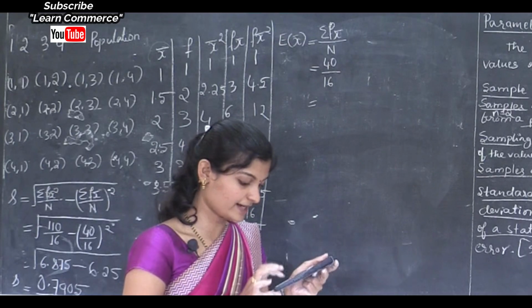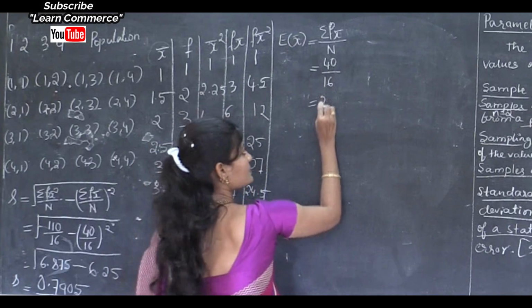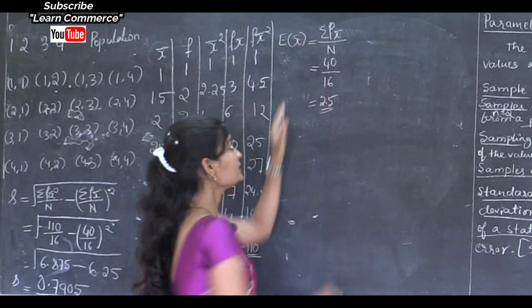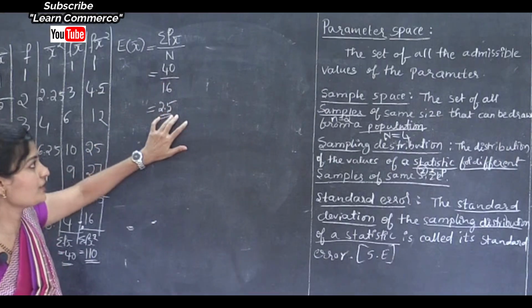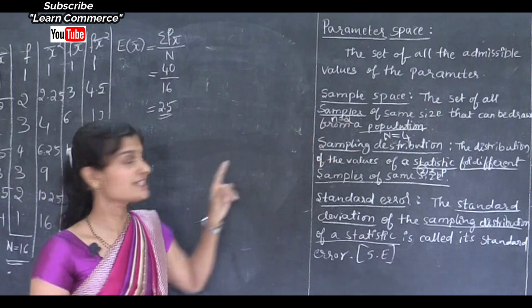Yeah, 40 divided by 16, that is 2.5. See, here we got sample mean is 2.5. Then what is population mean? See, population mean is mu.